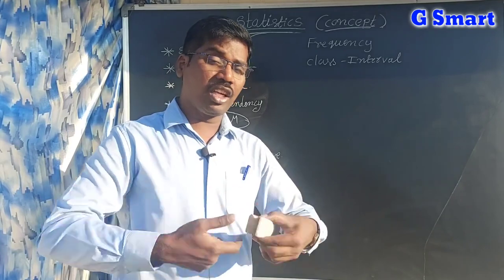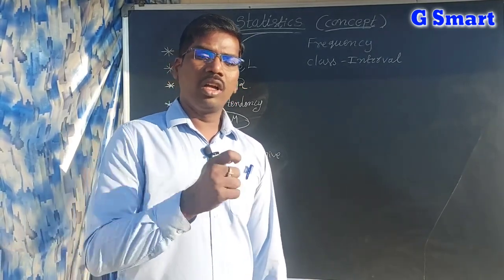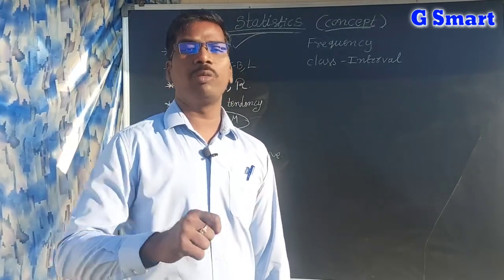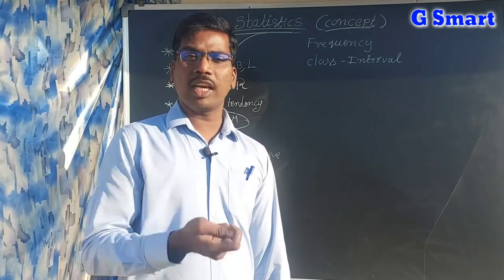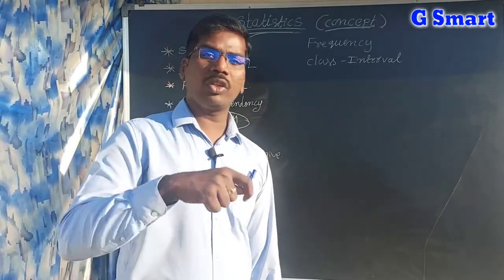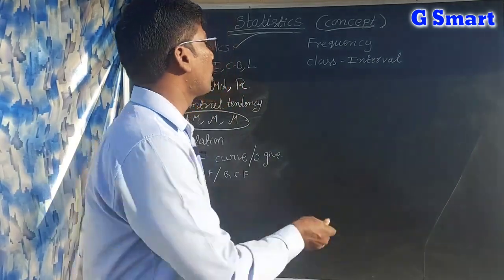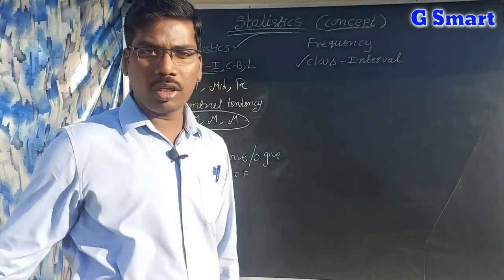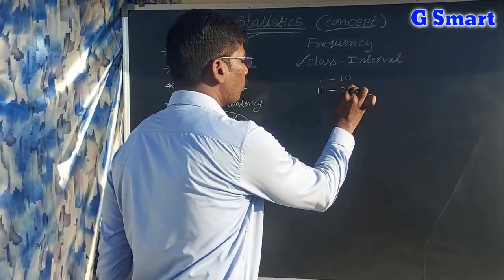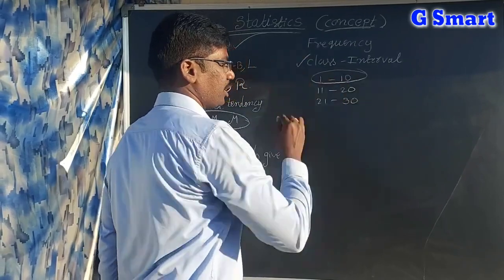If I arrange all 100 students' marks systematically, how many students got from 1 to 10, from 11 to 20, from 21 to 30, then I am dividing the data into groups. These groups are called class intervals.